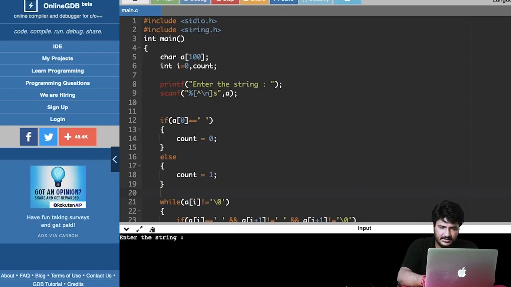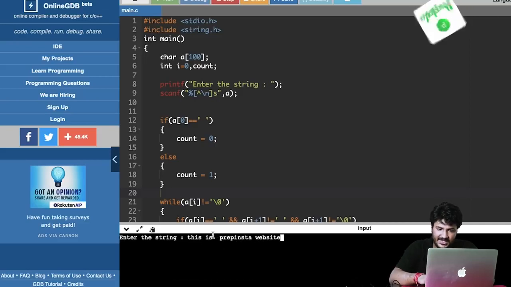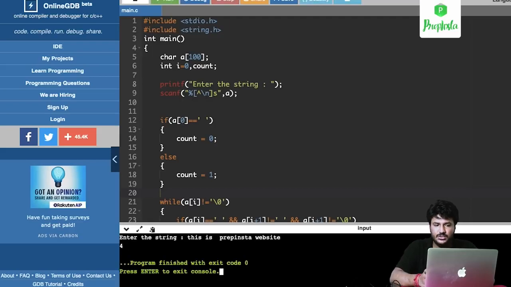So enter the string: this, then is, then spaces, prep insta, and then website. So I've given 2 spaces between is and prep insta, right? So the answer is 4.